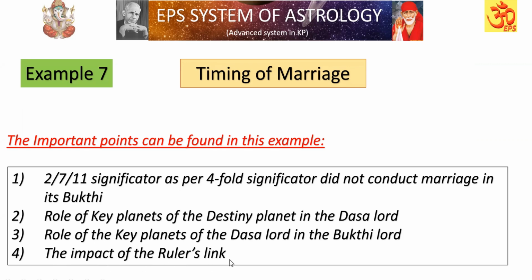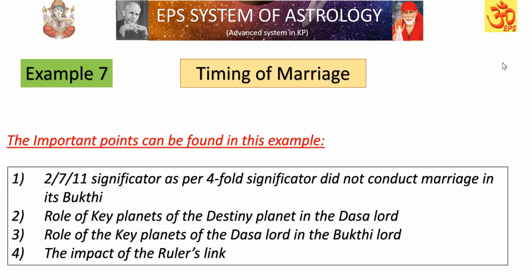The second, third and fourth points are common general points, which I am mentioning for your practice: the role of key planets of the destiny planet in the Dasa Lord, the role of key planets of the Dasa Lord in the Bhukti Lord, and the Bhukti Lord's key planet in the Antra Lord, that is, the built connections, right? And the impact of the ruler's link we are going to study in this chart.